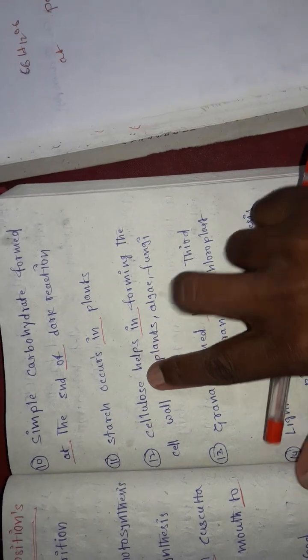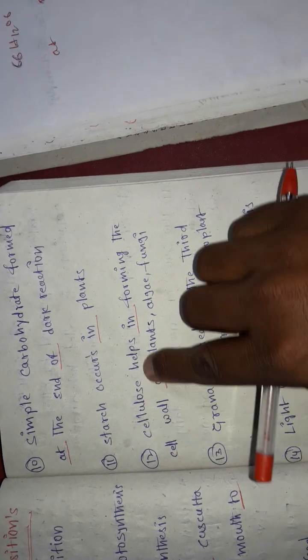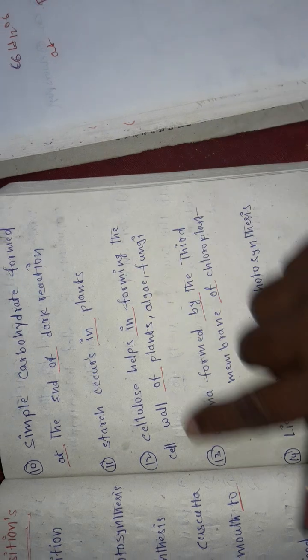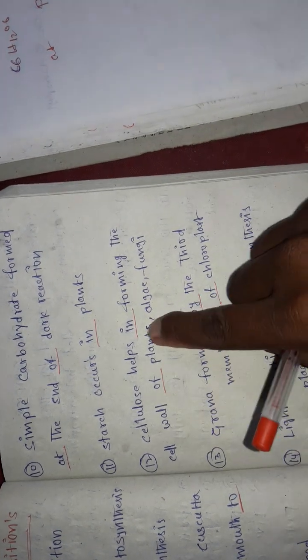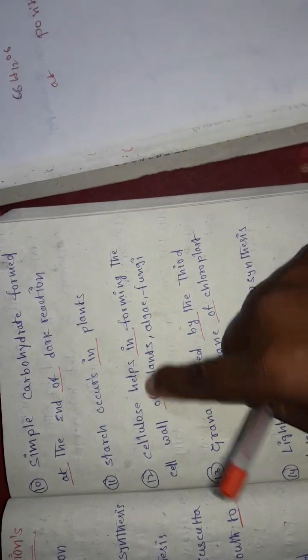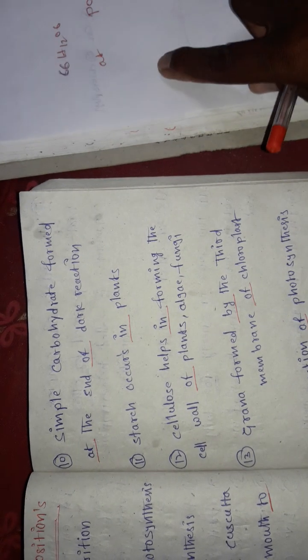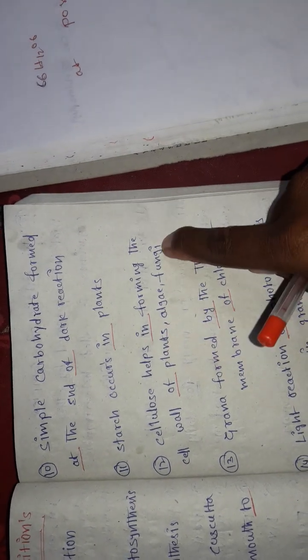Now come to the 12th sentence. Cellulose helps in forming the cell wall. "Cellulose helps forming cell wall" has no meaning. So, cellulose helps in. If I ask where cellulose helps, cellulose helps in forming the cell wall. Cell wall of which? Cell wall of the plant, algae or fungi.